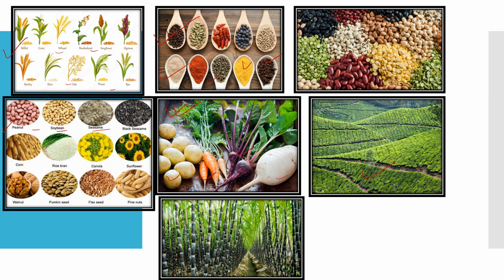Now here come the pulses, that is grams, pea, groundnuts, all dals and others are in this category. So I have taken many categories in this slide. These are all the pictures of the different types of crops which are grown in India. Now let us see the classification of these crop plants.